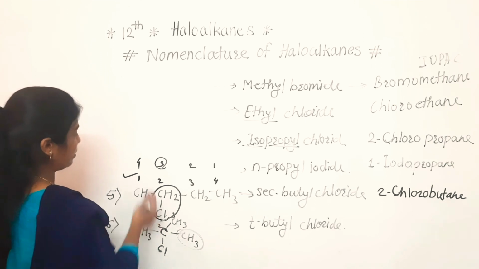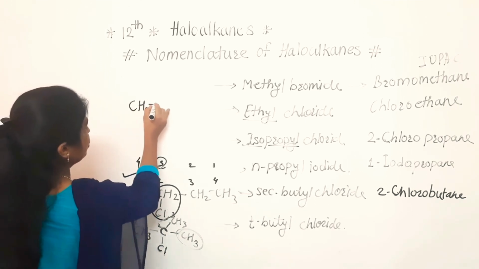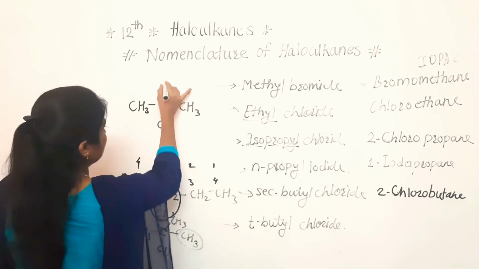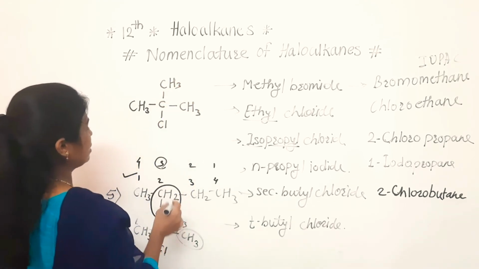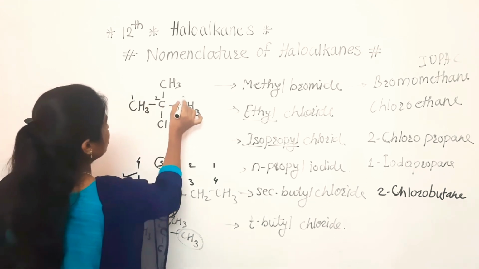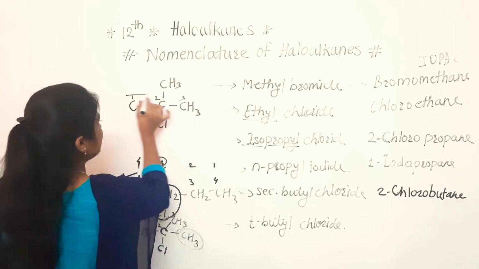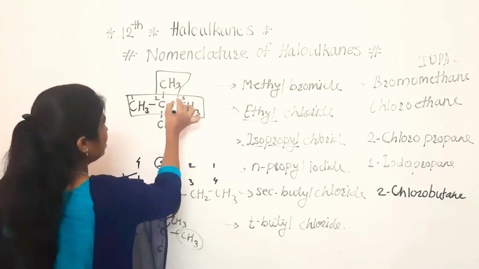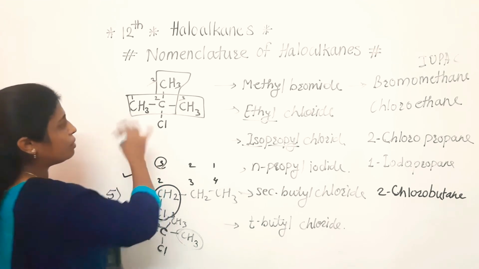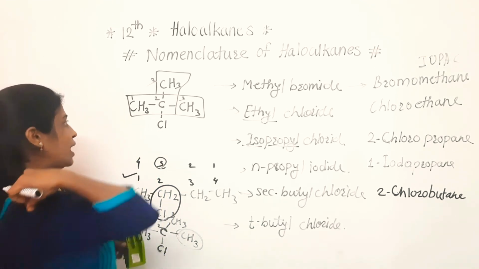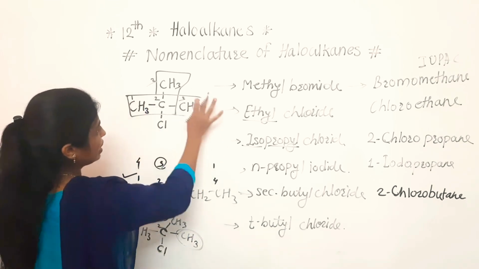Last example, that last example is CH3, CCl, CH3, CH3. In this case, when we are going to start the numbering, there are different ways. 1, 2, 3. Another way is, this is the straight chain. This is one way. And the second way is to write the numbering like that, 1, 2, 3. But anyhow, the total number of carbons in the longest chain is 3. So we can select any one.